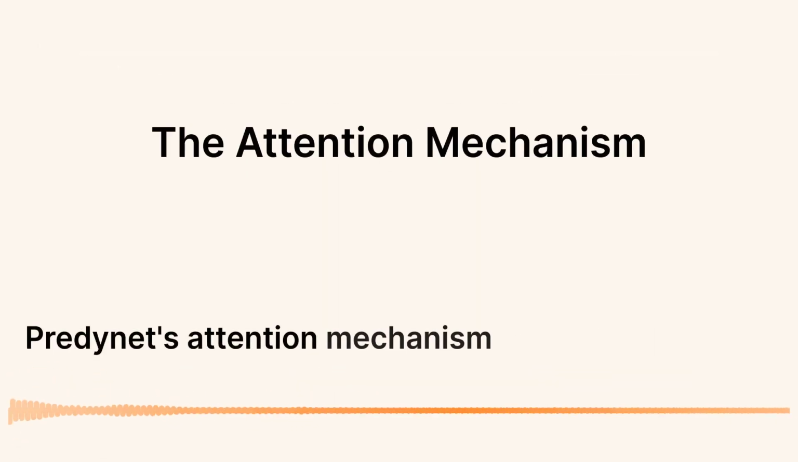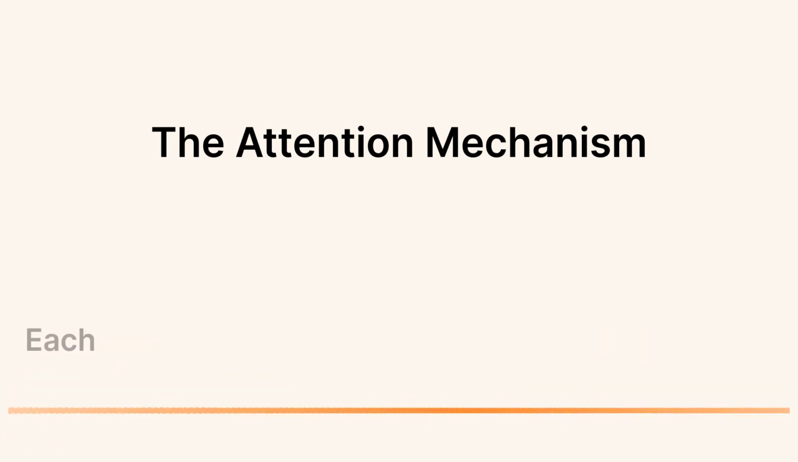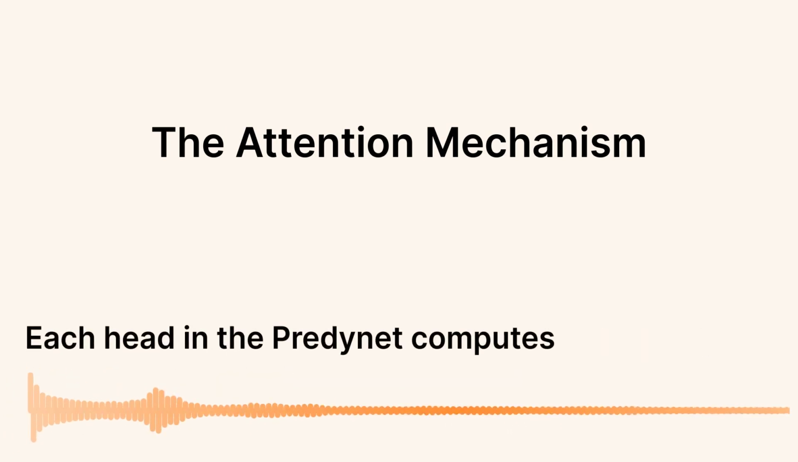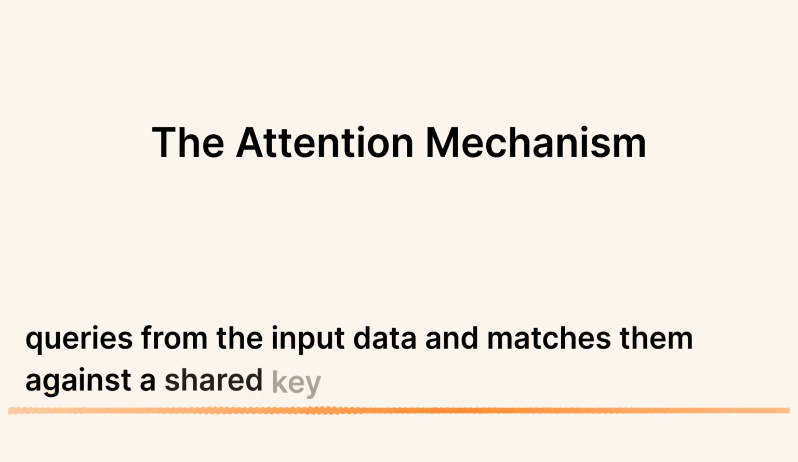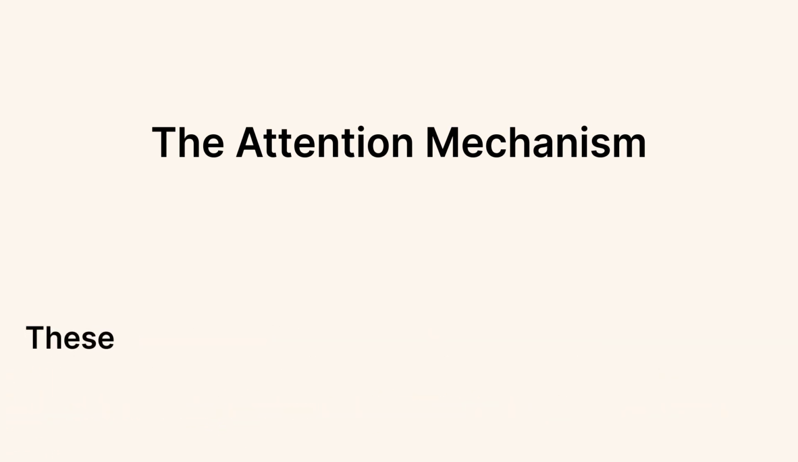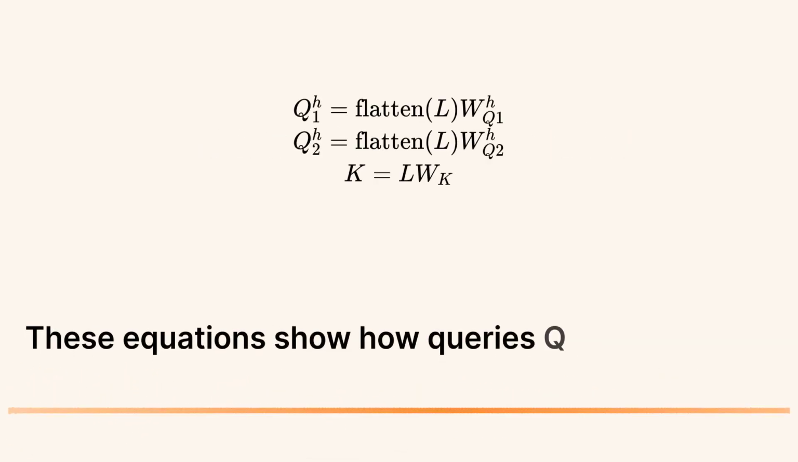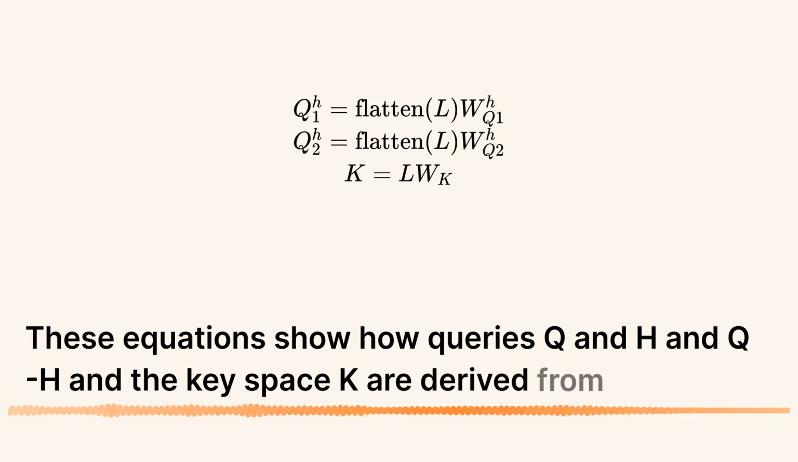PrediNet's attention mechanism uses key-query matching to select pairs of objects. Each head in the PrediNet computes a pair of queries from the input data and matches them against a shared key space, generating a set of relational propositions. These equations show how queries Q1 and Q2 and the key space K are derived from the input